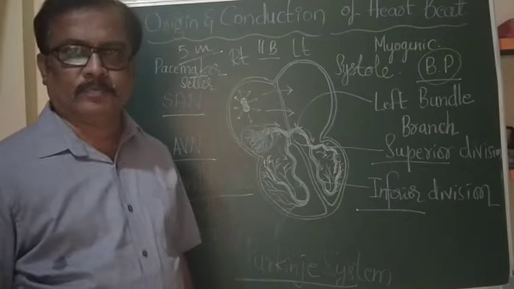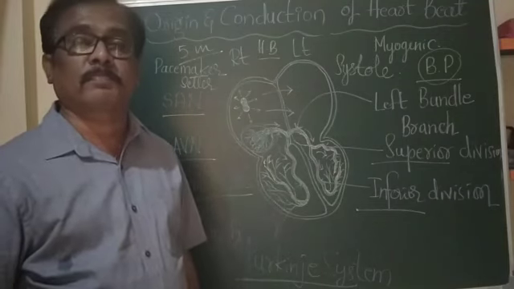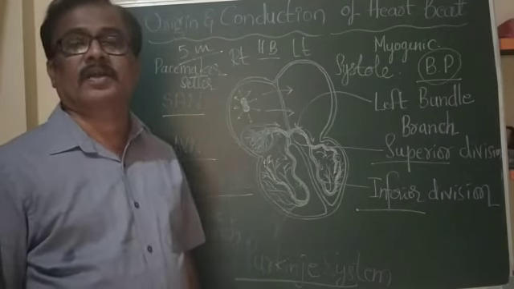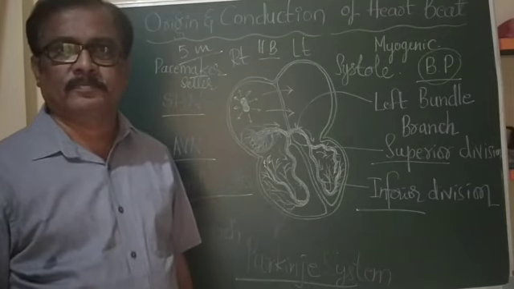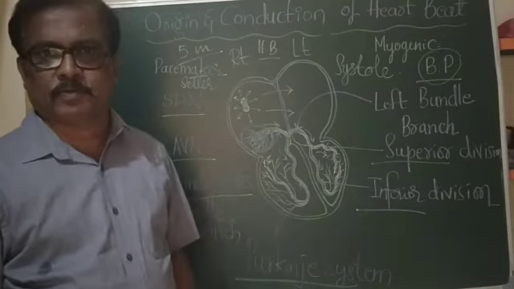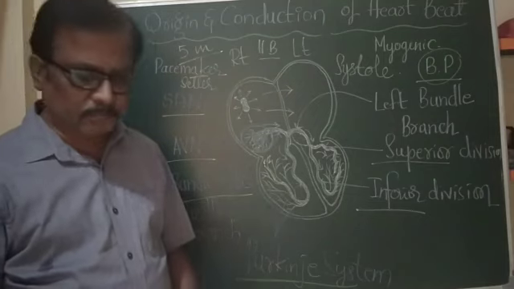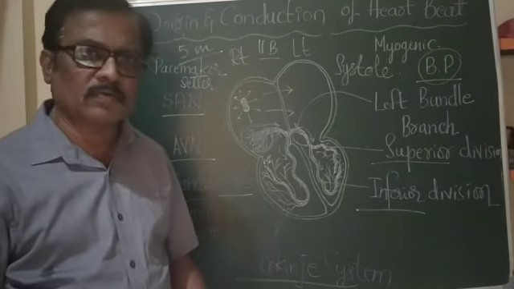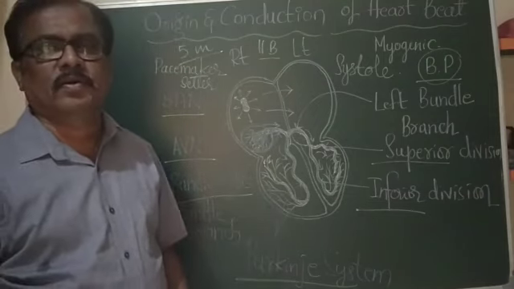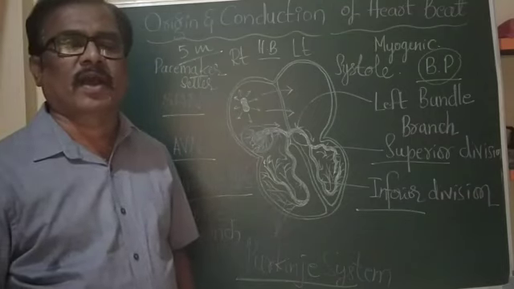So what is this blood pressure? ರಕ್ತದ ಒತ್ತಡ ಅಂತ ಹೇಳ್ತೀವಿ. So what is this blood pressure? Blood pressure is also called arterial pressure.